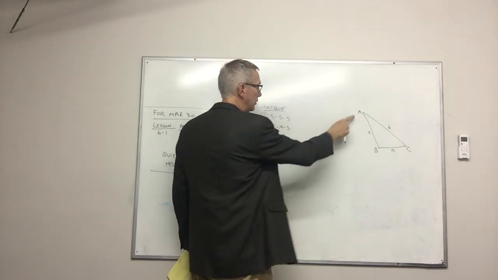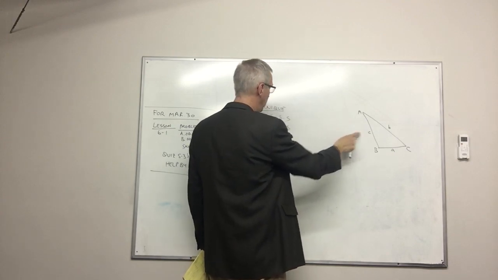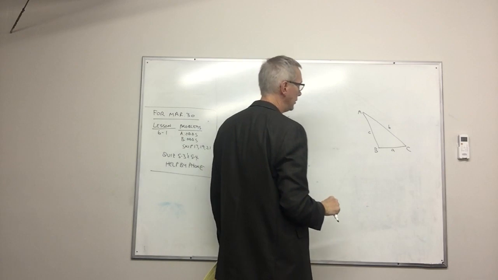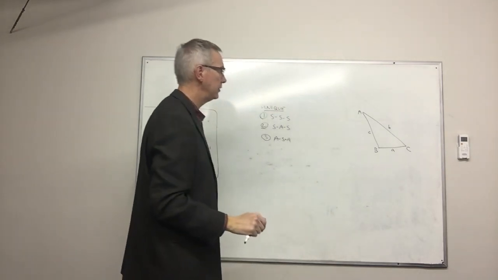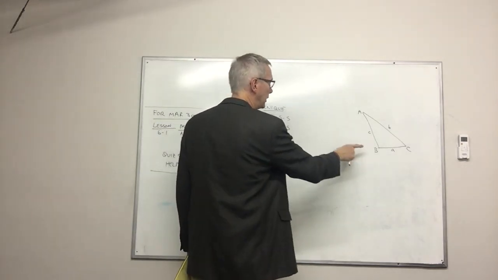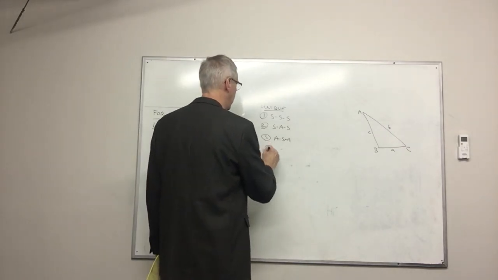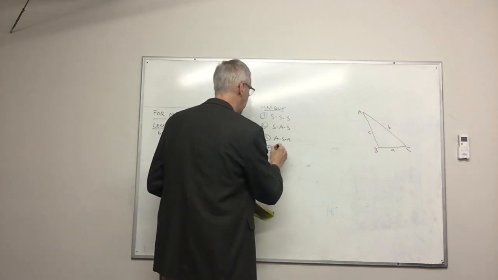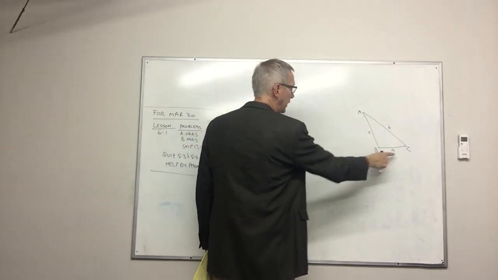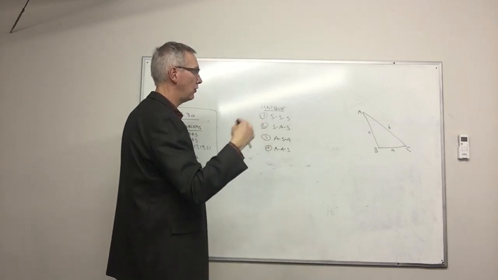Third case, angle, side, angle. So if I know, for instance, angle A and angle B and the side between them, then that uniquely defines this triangle. Again, look in your book, but if you think about the geometric construction of this, it makes sense. If I know those 3 pieces of information, again, a single triangle, I can solve for the other 3 pieces. And then the fourth case is angle, angle, side. So if I know angle A, angle B, and side A, then I've uniquely defined a triangle. I can solve for the other 3.